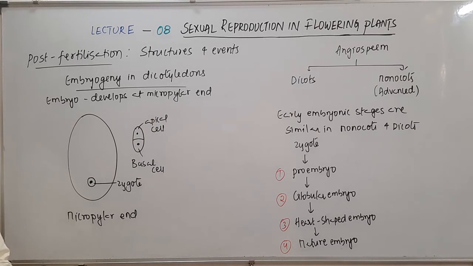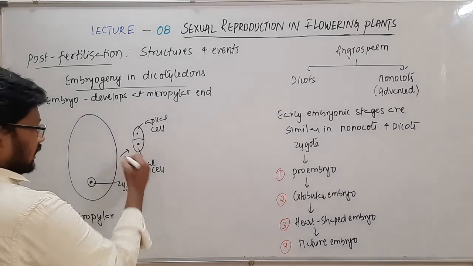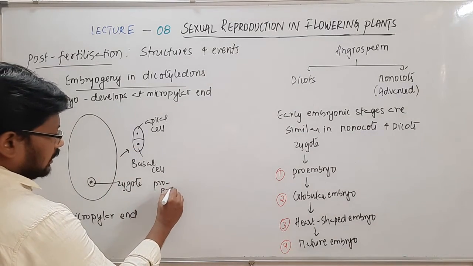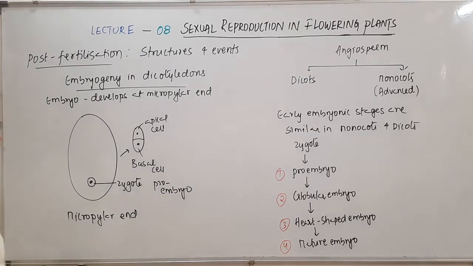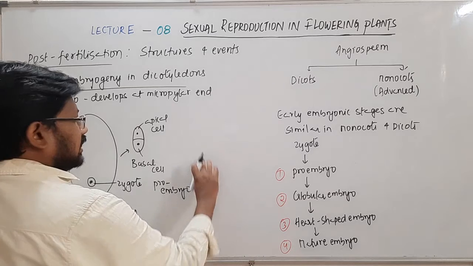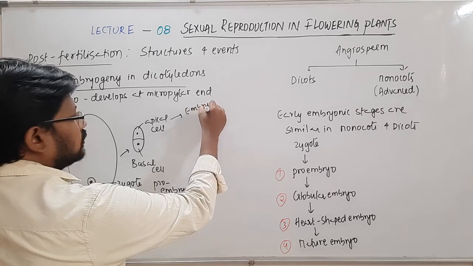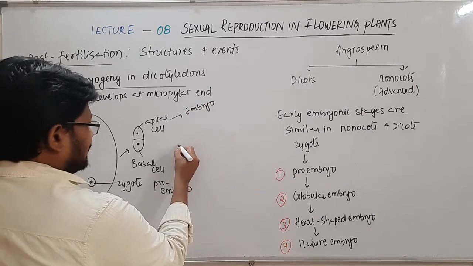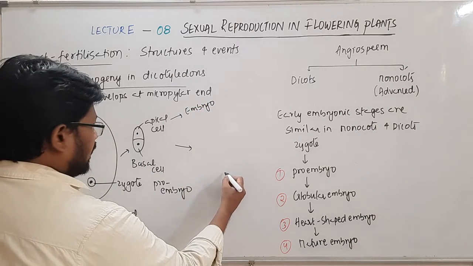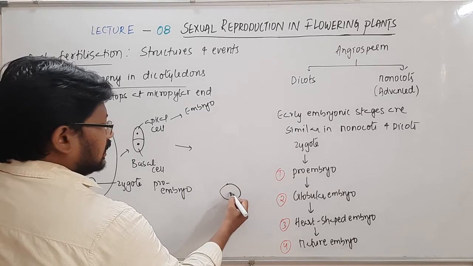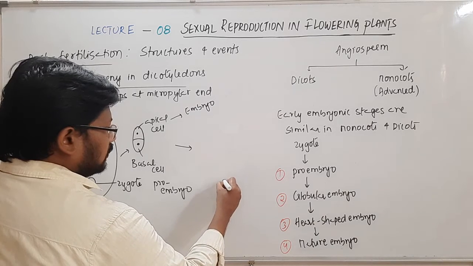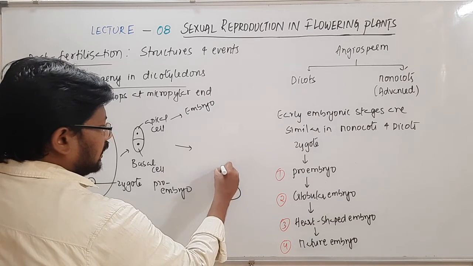When there is a formation like this with the basal cell and the apical cell, this is the next stage, what I call the pro-embryo stage. This basal cell later forms the suspensor, whereas this apical cell is going to develop into the embryo. So the next stage is the globular embryo. You can see in this case this is the basal cell, and on that you will find a suspensor.